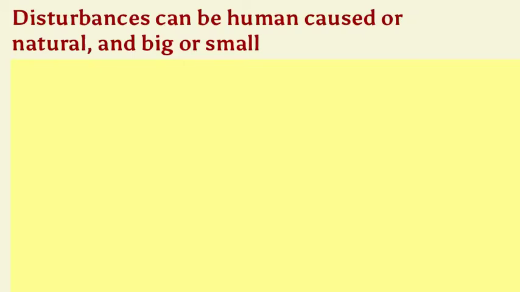Disturbances can be human-caused or natural. They can also be big or small disturbances. They include natural or human-caused fires, nuclear disasters, that would be a human example, of course, tree removal, which again could be natural or human logging, volcanoes, earthquakes, tsunamis. These are all just some different examples.